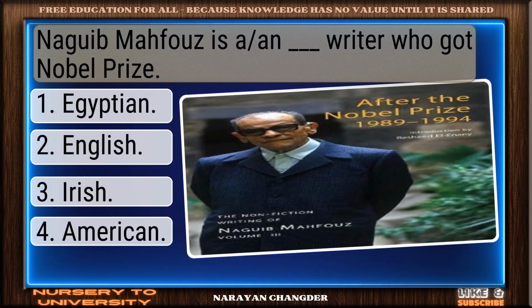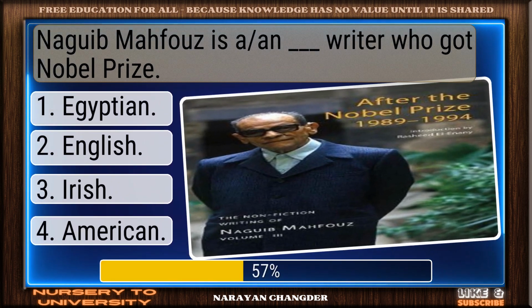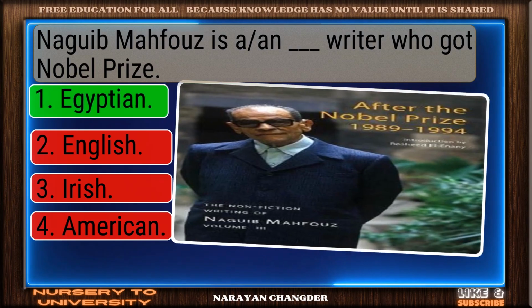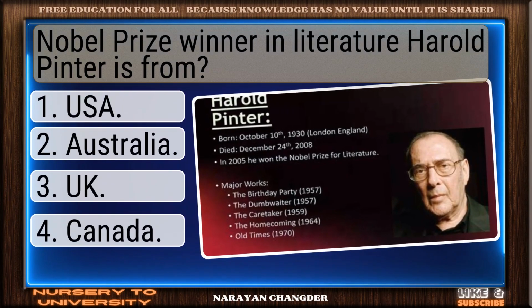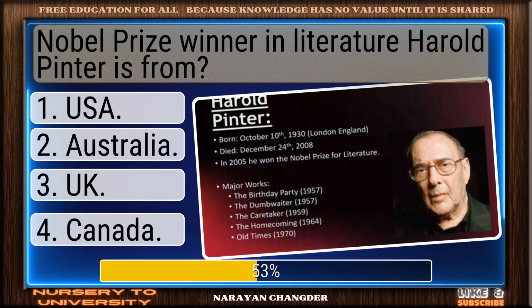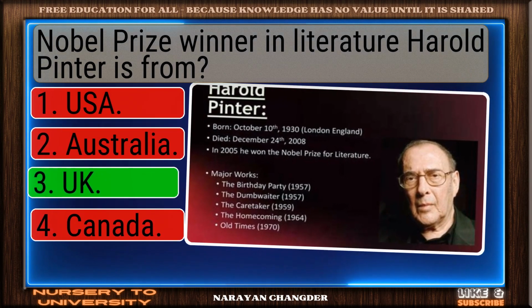Naguib Mahfouz is a ____ writer who got the Nobel Prize. Well-reasoned. Egyptian is correct. Nobel Prize winner in literature Harold Pinter is from ____. You're right. Britain is correct.